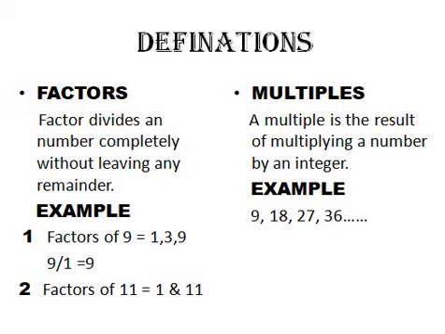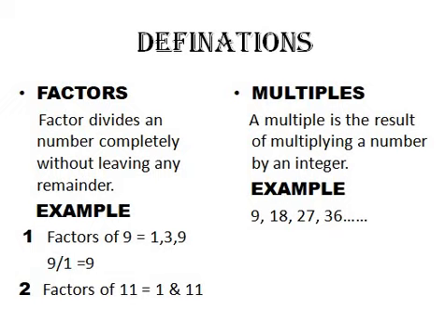Obviously we talk about things generally, so factors of 9: 9 divided by 1 gives me 9, remainder would be 0. What about other factors? 1 is a factor, then 3, very good, and then 9. So we only have these 3 factors.